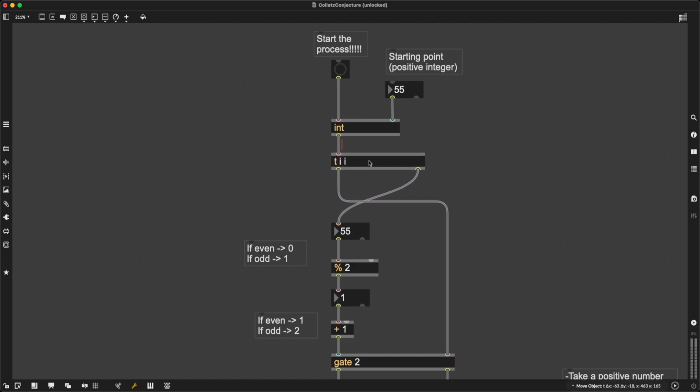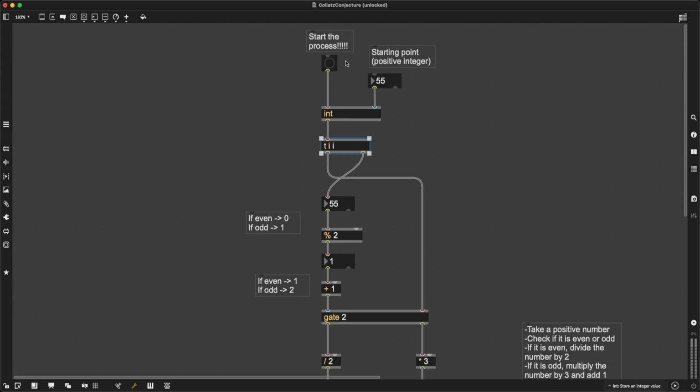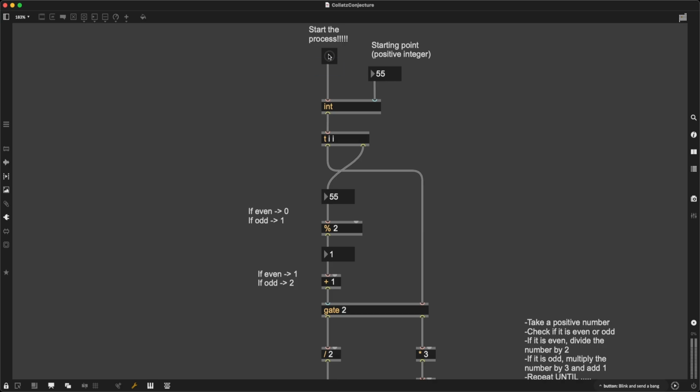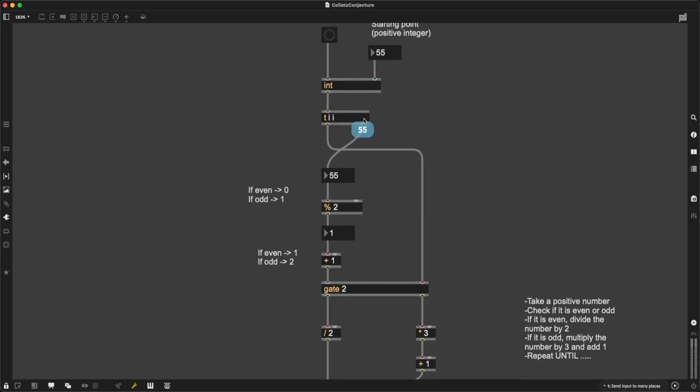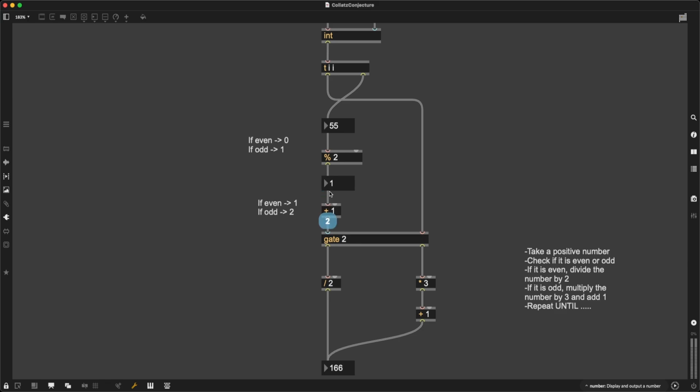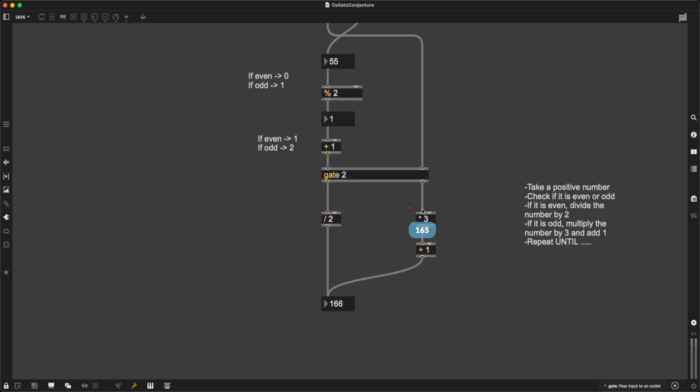This is what I'm going to do: I'm going to cross the streams a bit to make sure that things are fine. So now when I send this number, let's try it. We set our starting point, and when I start the process, boom, it's first sent here. We are seeing if it's even or odd. That opens the right gate, and now the number is being sent through the appropriate gate, so it's being processed, and we are getting 166.